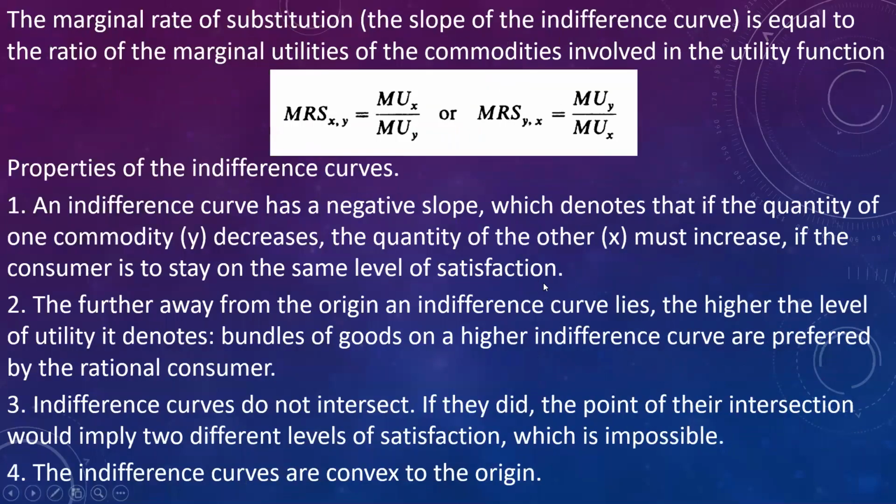The marginal rate of substitution is equal to the ratio of marginal utility of commodities involved in the utility function. Now suppose we are substituting x for y, then our MRS will be marginal utility of x divided by marginal utility of y.